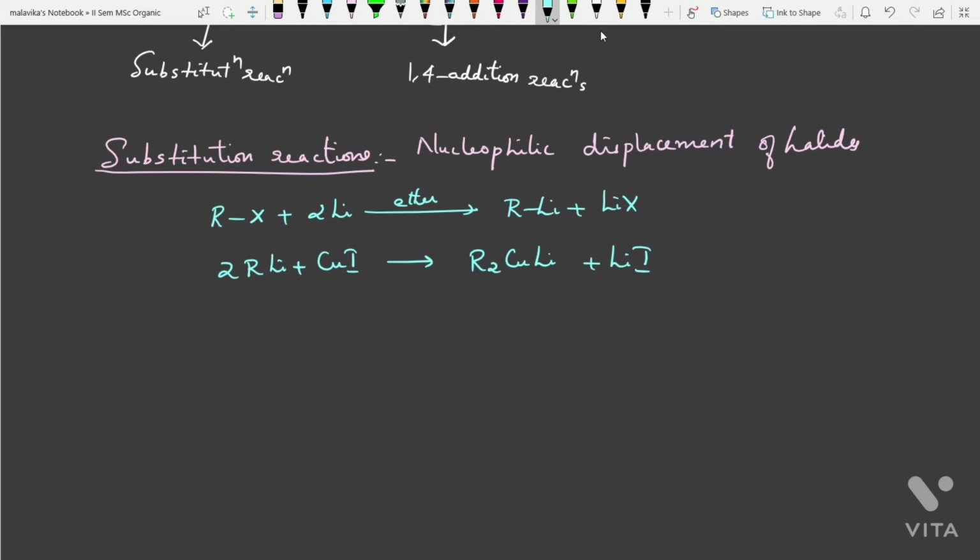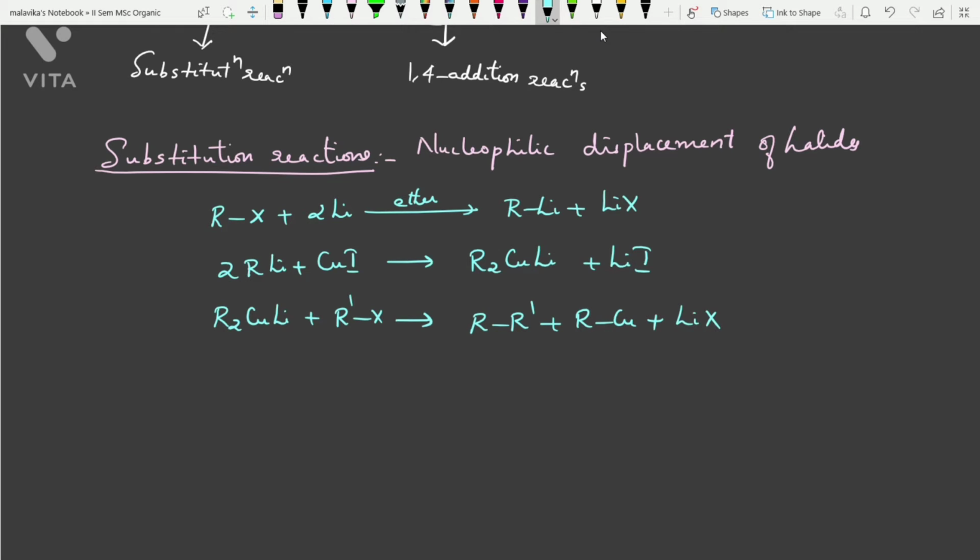This active reagent, prepared in situ, reacts with another alkyl halide in the nucleophilic displacement of halides, and you could get RR' plus RCu plus LiX. This is how that reaction happens.